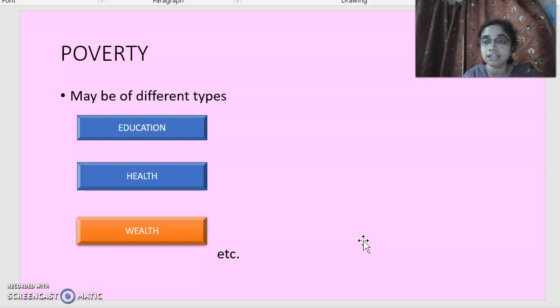If there is lack of health, then health poverty. If there is lack of wealth, or specifically lack of income, then it is wealth poverty. Generally, we are dealing with income poverty. If a certain amount of money is not there for a person, then the person is called poor. But these other options are also there to measure poverty.